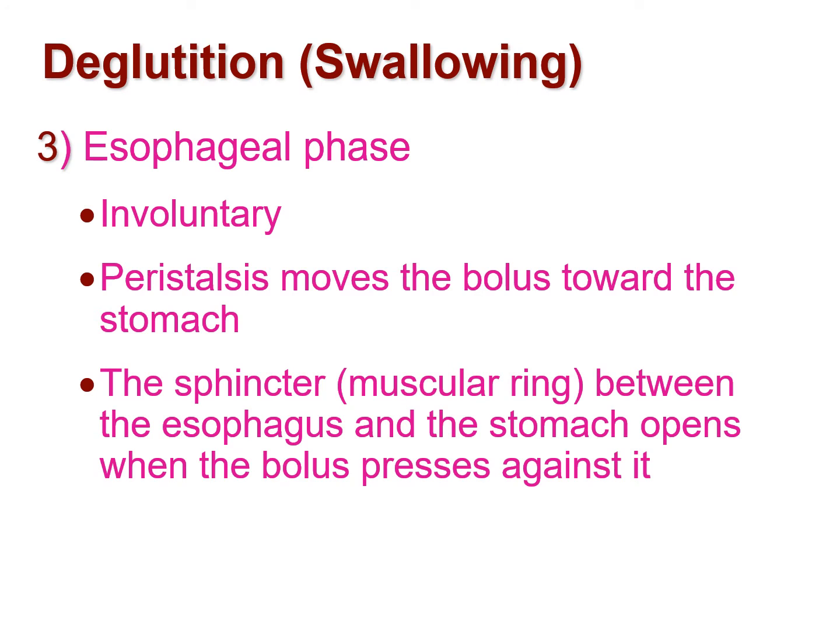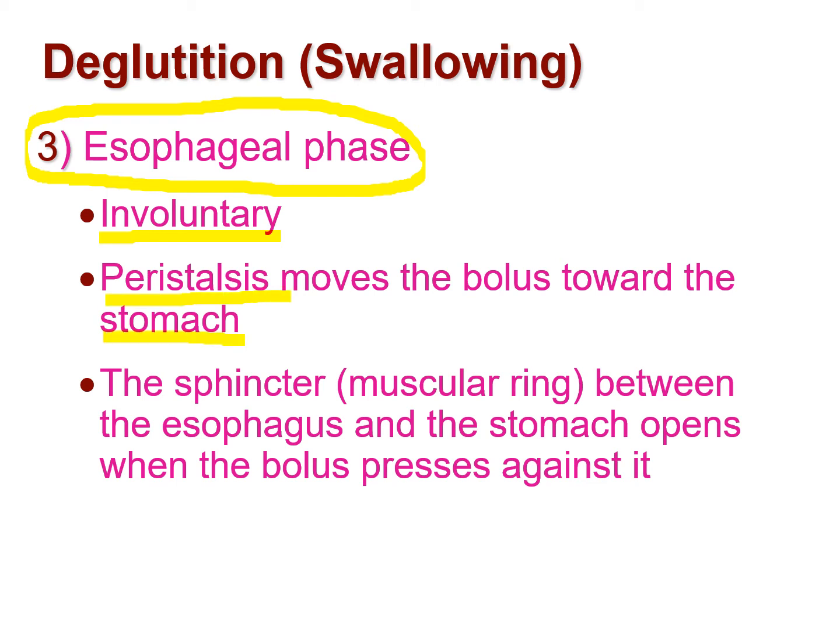The third step of deglutition, or the third step of swallowing, is the esophageal phase, which is again an involuntary phase where the peristaltic movement moves the bolus from the pharynx up to the stomach. The esophagus continuously shows a wave-like contractory motion, wave-like contractions, that is called peristalsis, and because of this movement of the esophagus, the food is carried up to the stomach.